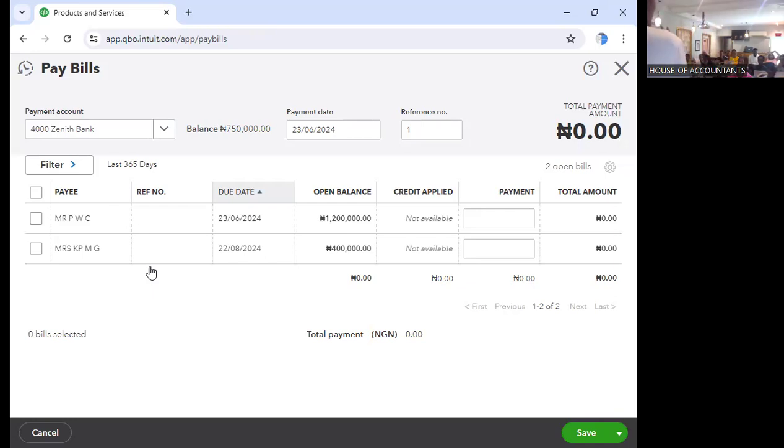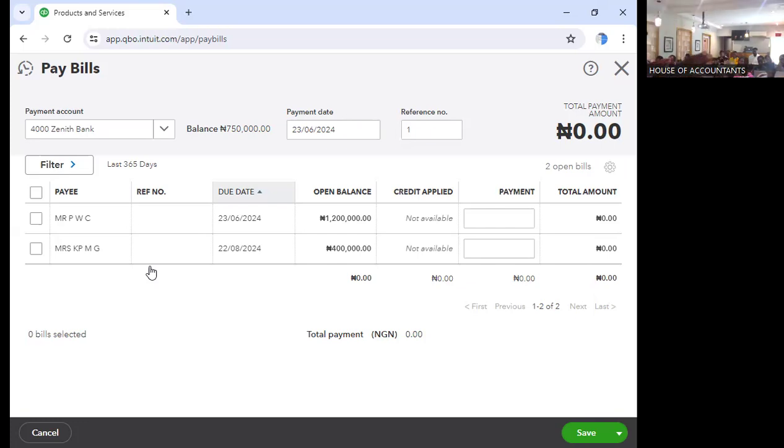Assuming we make any revenue, I think we have posted revenue now, and you have instructed the software to post the revenue to Zenith Bank, the money will have increased more than this. Do you understand now? So let's assume 750. We can only settle part of Mr. WPC. I think we also have GT. So let's use 2 accounts to settle part. So we are paying bills now.